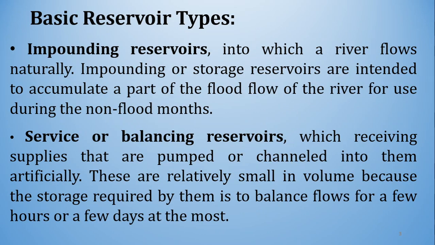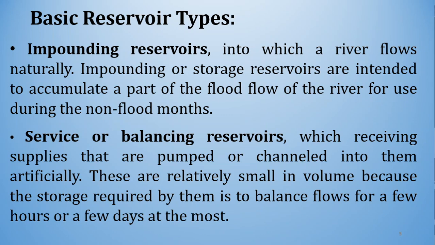These are the basic reservoir types. First is the impounding reservoir and second is the service reservoir or the balancing reservoir. So what are impounding reservoirs? Impounding reservoirs are those into which a river flows naturally. Impounding or storage reservoirs are intended to accumulate a part of the flood flow of the river for use during the non-flood months.